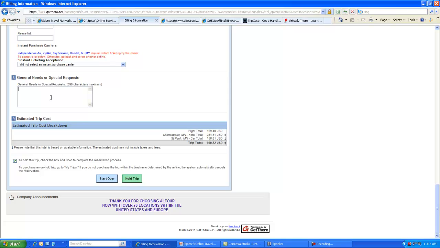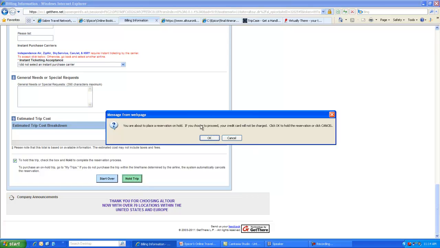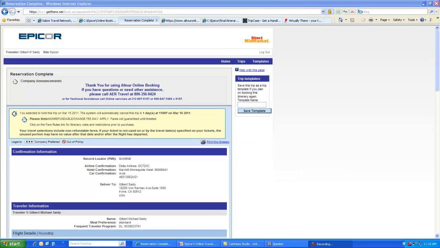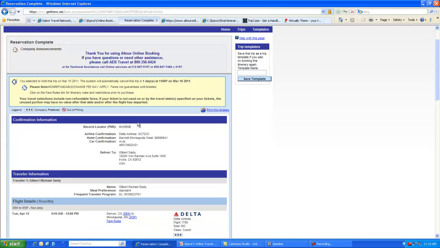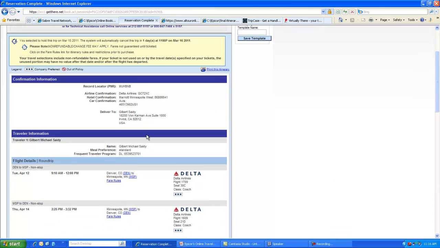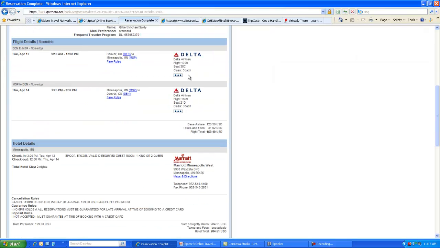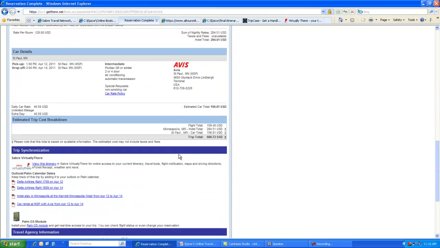whatever they may be, that you want the agent to look for and to do, and then you hold your trip. The card will not be charged at this point, but the reservation is officially held. It'll take a minute or so, but then you'll see that the reservation is complete. You have created a record locator, which I'll talk about later, and all your confirmations. In fact, you already have your Marriott confirmation, your Avis confirmation, and your Delta locator. It automatically reserves seats for me, and it created the reservation.